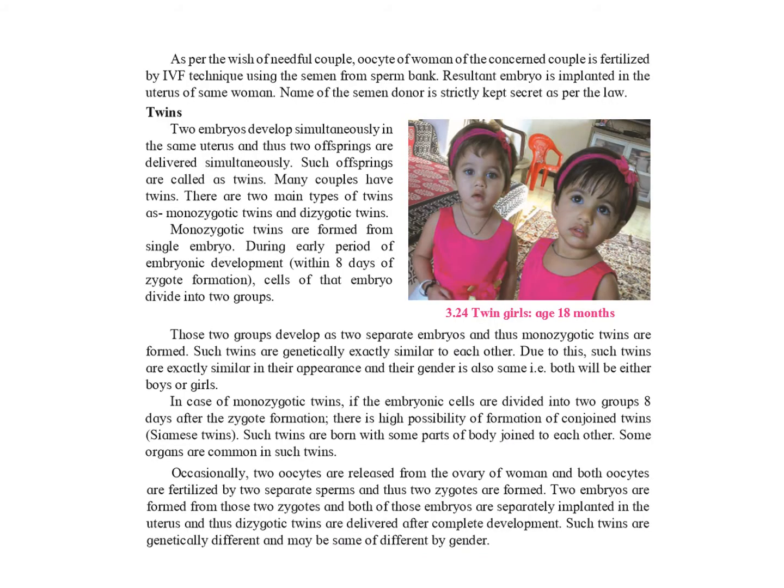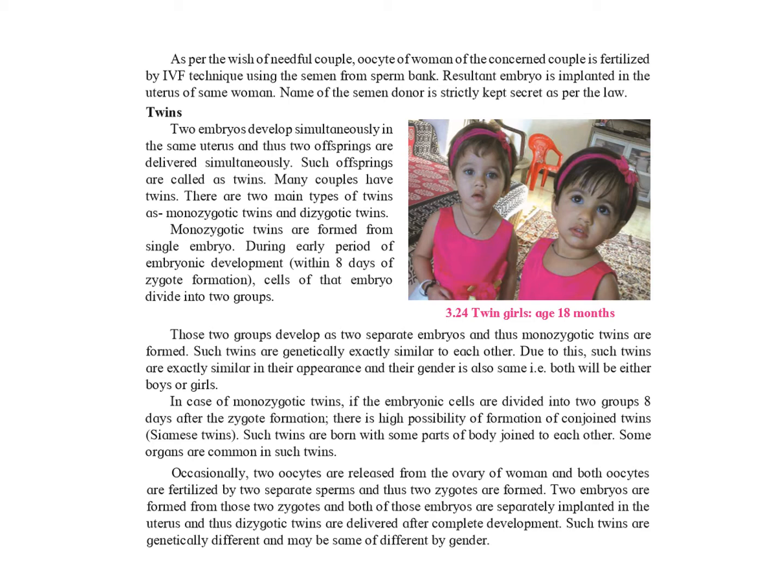Now we'll be learning about twins. When two embryos develop simultaneously in the same uterus and two offspring are delivered, they are called twins. There are two main types of twins, monozygotic twins and dizygotic twins.